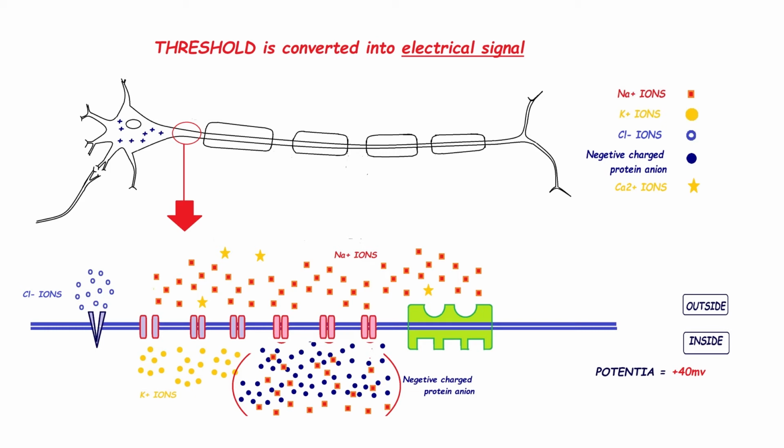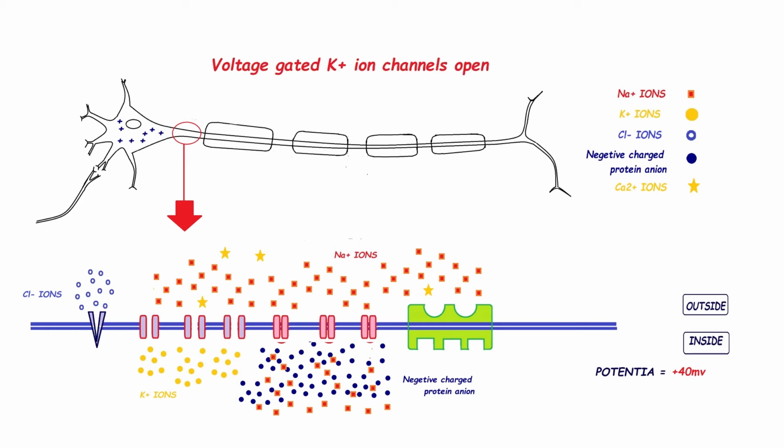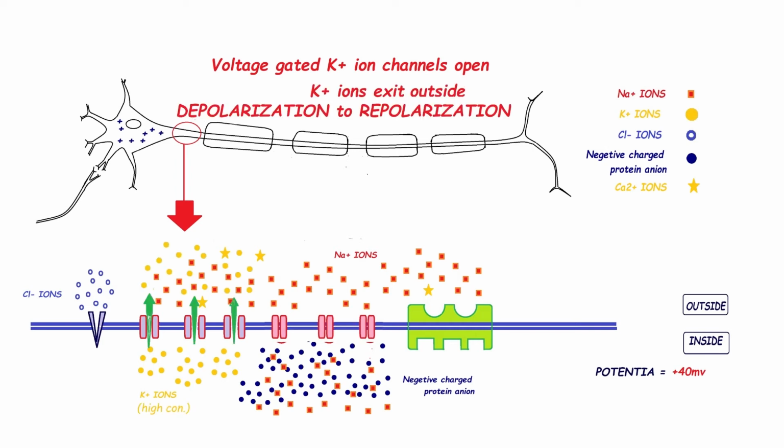Now, after the deactivation of sodium ion channels at this plus 40 mV voltage, potassium voltage gated ion channels will open. So potassium ions will start to exit from inside to outside, and the neuron will try to achieve its previous condition.